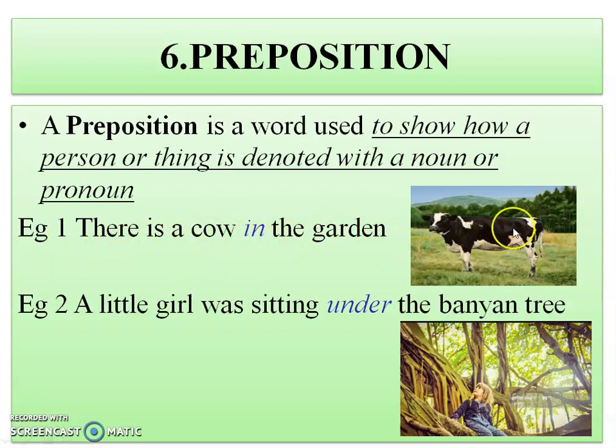The cow is in the garden. So it is again showing me where is the cow, right? So in. So in is a preposition. Similarly, if I see the second example, a little girl was sitting under the banyan tree. So here again, it is showing me the position of the girl, that is, she's sitting under the banyan tree. So under is an example of preposition.